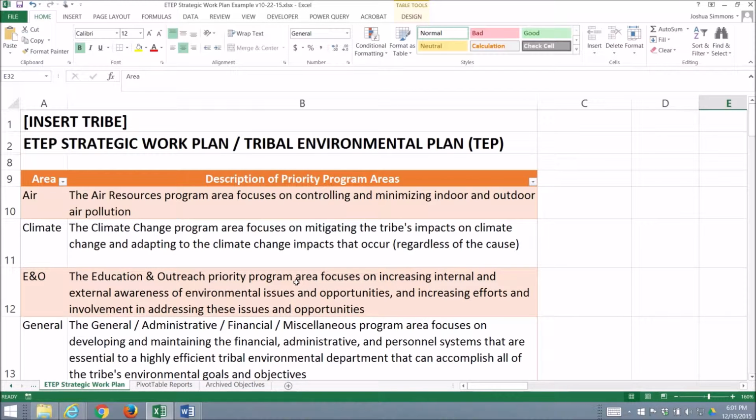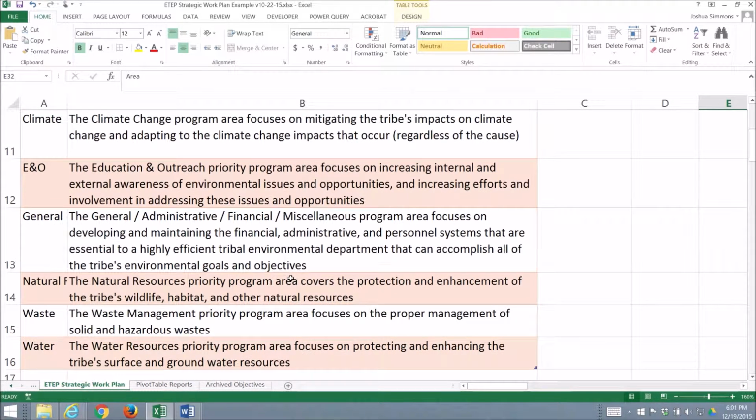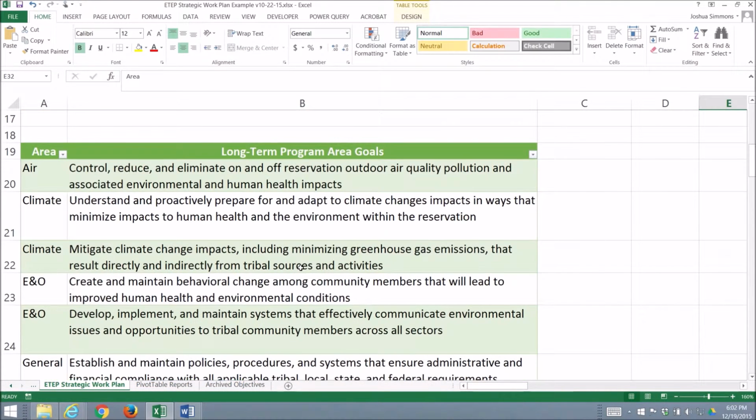First, in orange, you have a brief description of each program that your department oversees. In this example, I only provided a few different program areas. Your department may oversee perhaps even a dozen or more program areas. Below this, you will find the high-level goals or desired outcomes for each program area.